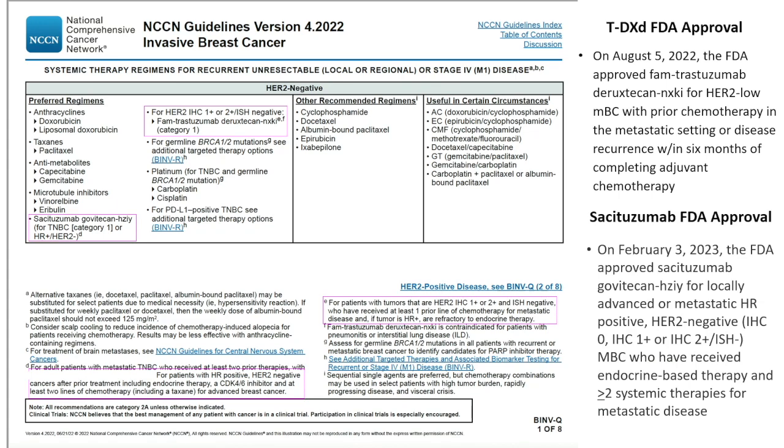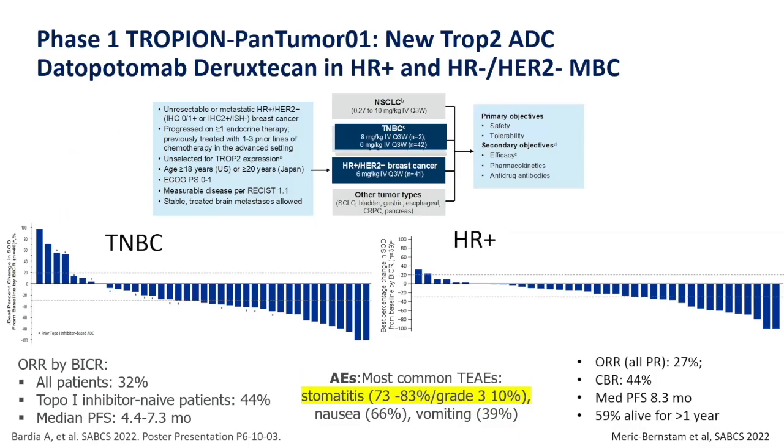The NCCN guidelines now list trastuzumab deruxtecan and sacituzumab as treatment options for patients with metastatic breast cancer across the different subtypes that we currently recognize by immunohistochemistry. Now, there is a new TROP2 ADC, datopotamab deruxtecan, or Dato-DXd. This was studied in the PanTumor01 trial, showing efficacy greater in triple-negative than hormone receptor-positive disease in patients who were fairly heavily pretreated, quite durable, and stomatitis, same toxin, deruxtecan. That we've seen the antibody before, right, with sacituzumab, TROP2, a little different antibody. Stomatitis, we haven't seen it with any other ADC. So really fascinating. We have no idea why.